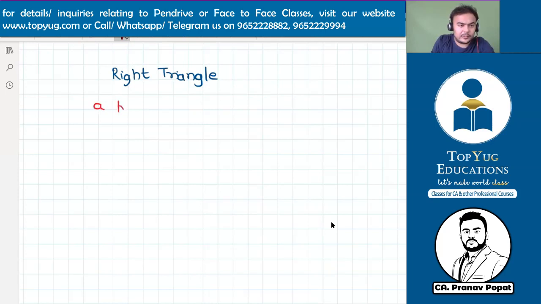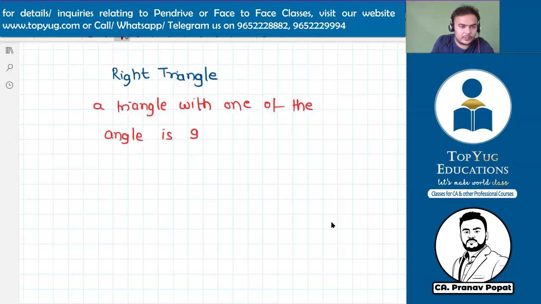A triangle with one of the angles being 90 degrees. Sir, is it one of the angles or at least one of the angles? Tell me, is it one of the angles or at least one of the angles?